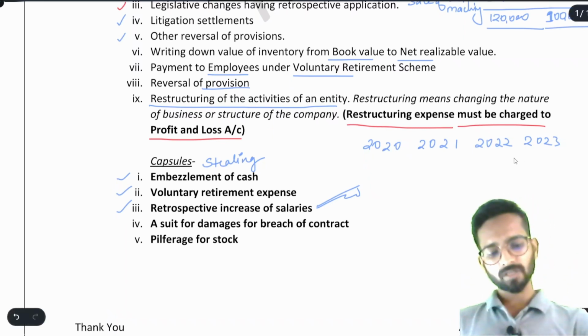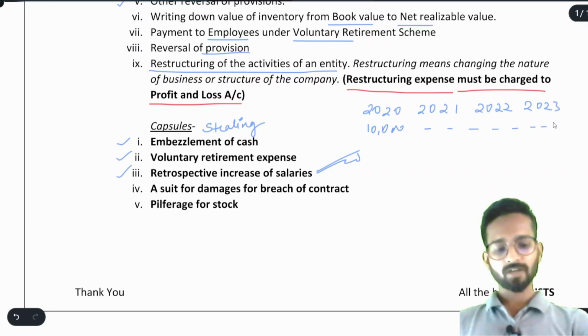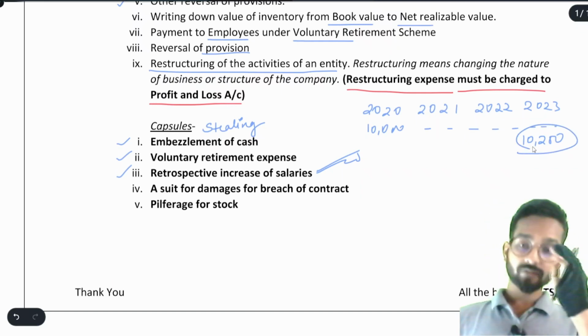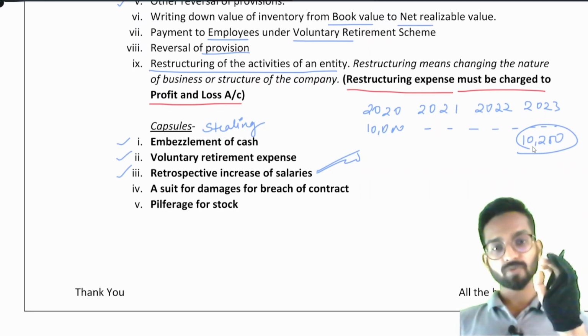Suppose their salary was 10,000 rupees per month. I told them, okay, I will increase your salary to 10,200. They said, you are good for nothing. You are pakka Marwadi. You will increase 200 rupees only. That is very less. We are not able to survive like this.